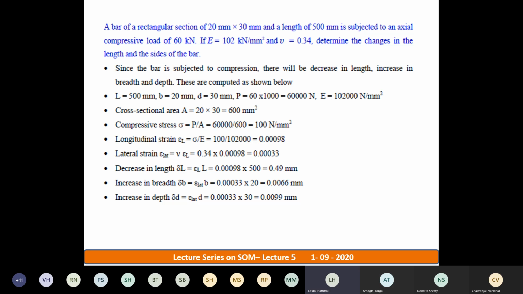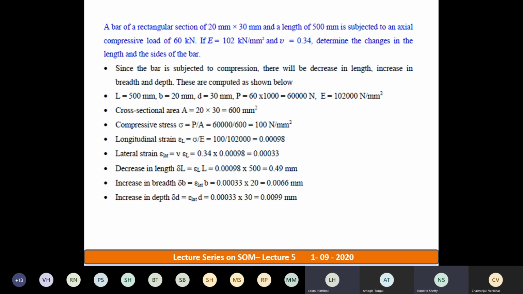Young's modulus is given to you. Poisson's ratio is given to you. What are you supposed to determine? You're supposed to determine the change in length and sides of the bar. In the sense, you should find out the deformation in the length and the sides of the bar. See, change in length and change in sides. Whether the length increases or decreases, length decreases. So you should find out the deformation. Can anyone tell me mathematically how I should give deformation in terms of length? What should I find out?